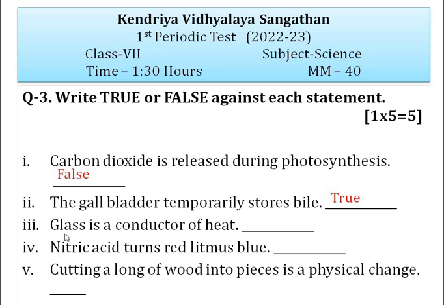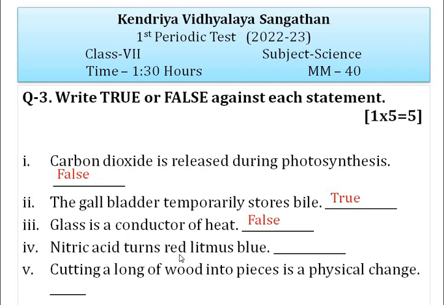The third is, glass is a conductor of heat. So the given statement is false. Glass is not a conductor of heat. Glass is an insulator. Glass does not allow heat to pass through it.